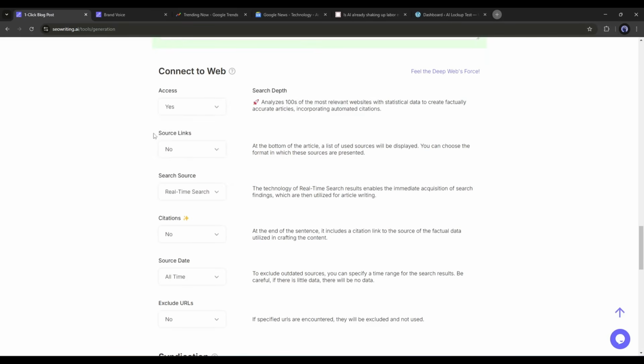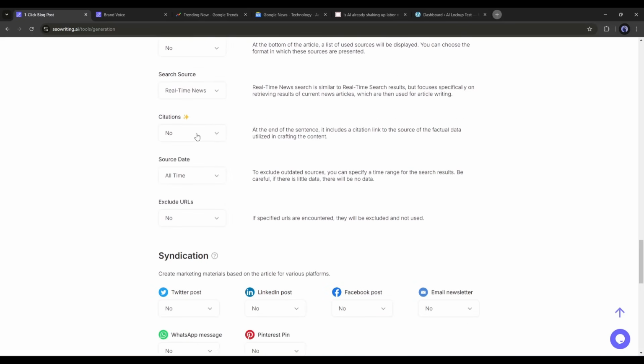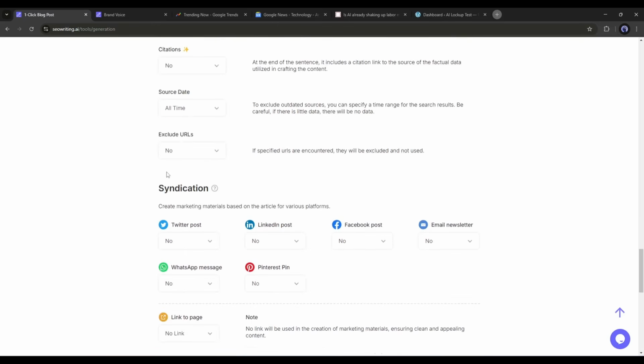In the source links, I'm just going to leave it as number. Next, the search source. You can either leave it as real-time search or real-time news. It doesn't really matter because it's going to do a search and get it from the news anyway, so let's just leave it as real-time news. Okay, for citations, I'm going to leave it as number. The source date, all time, and exclude URLs, I'm going to leave it as no.